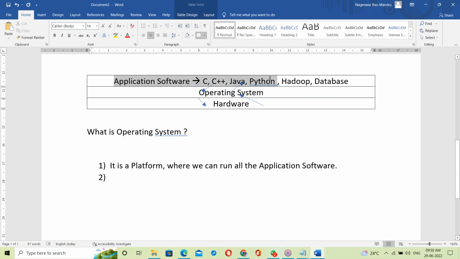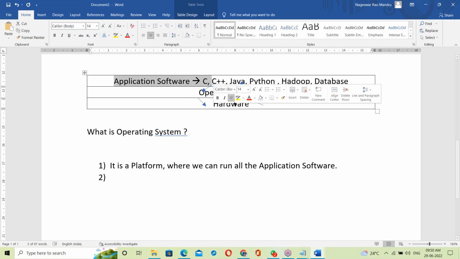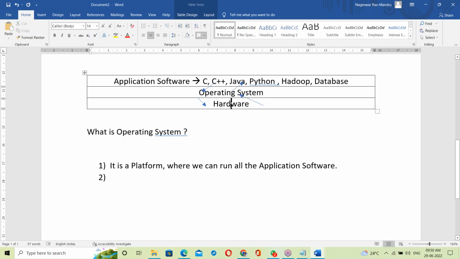So between application software and hardware, there is an OS like a mediator. It's a middle layer between application software and hardware components, acting like a mediator between these two. Mediator means it's an interface.